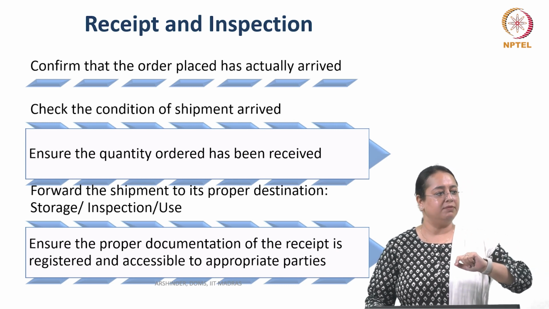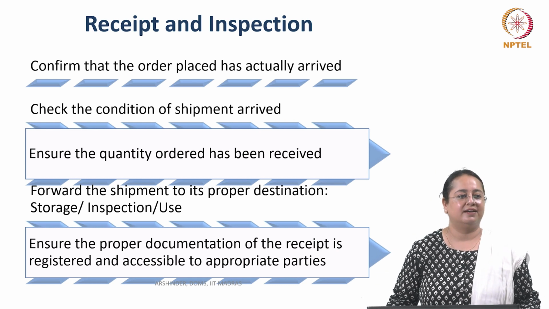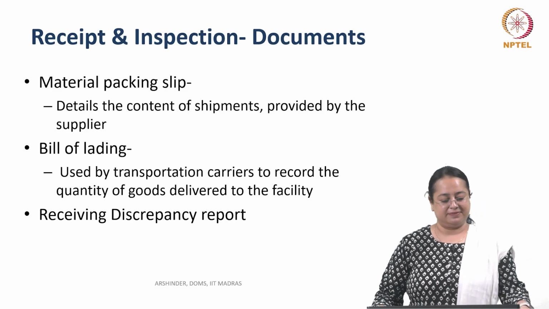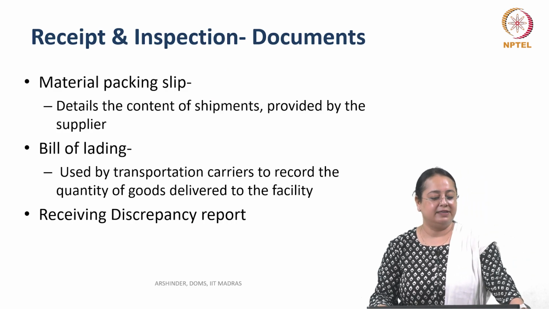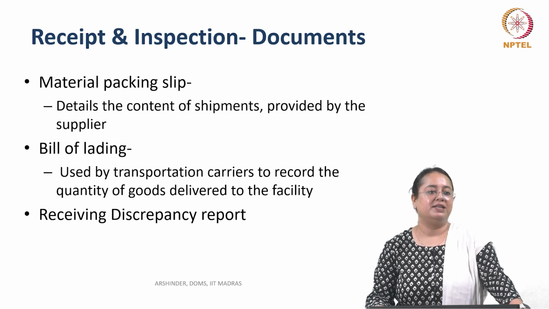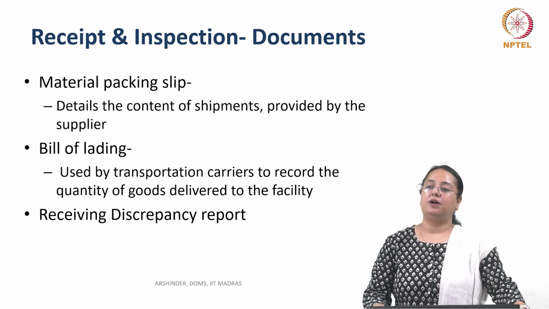But where would the supplier be? It's normally the delivery person, actually, the transportation carrier. Exactly.